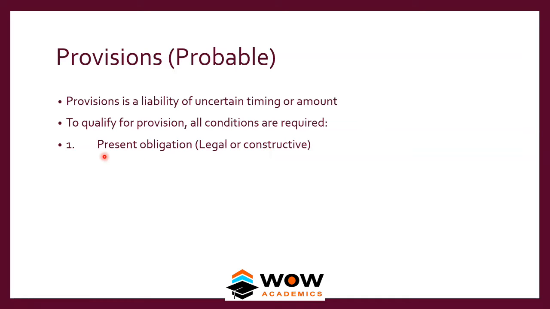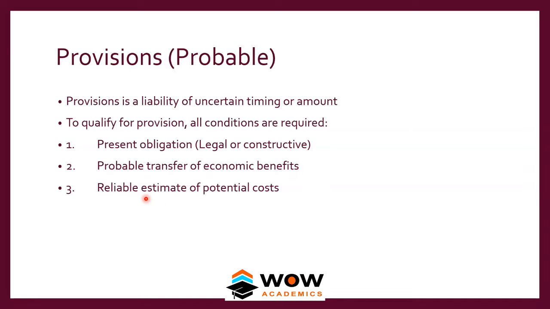So the company has to pay money for some kind of future expense. Next, probable transfer of economic benefit: certain products will get damaged and we have to give warranty or guarantee amount for that. Then, reliable estimate of potential cost: we know what the kind of damage would be and the cost of repairing it. As all these things are met, you can create a provision for warranty or guarantee.